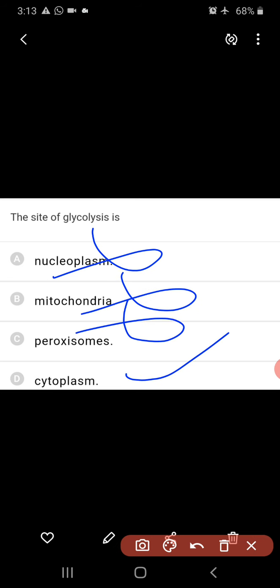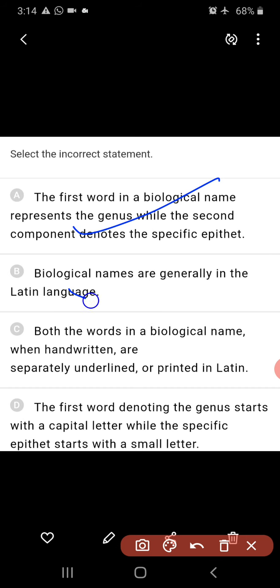Select the incorrect statement. The first word in a biological name represents the genus, while the second component denotes the specific epithet in nomenclature. Yes, right. Biological names are generally in the Latin language. Yes, right. Both the words in a biological name, when handwritten, are separately underlined. Yes, right. Are printed in Latin?